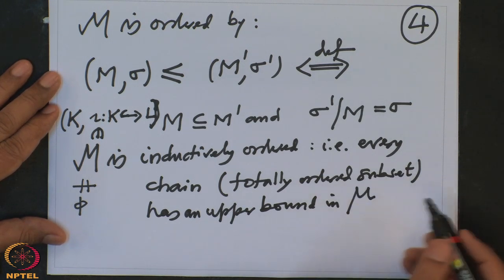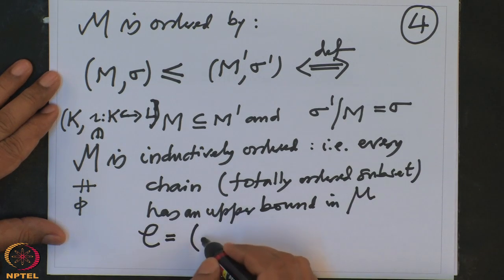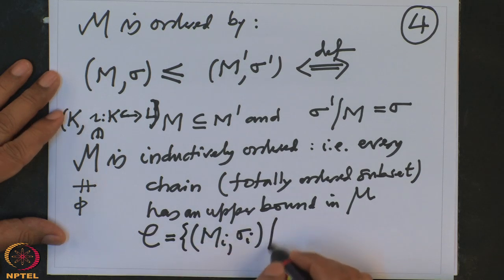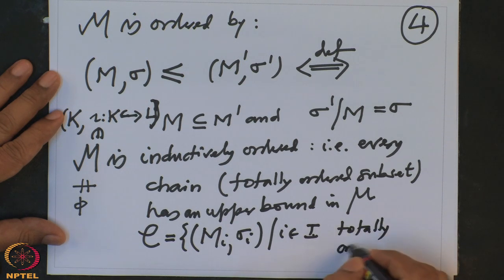All right, so let us call that chain C. So C is the set of pairs (Mi, sigma i), i in I, where I is totally ordered, and we want to check that it has an upper bound.